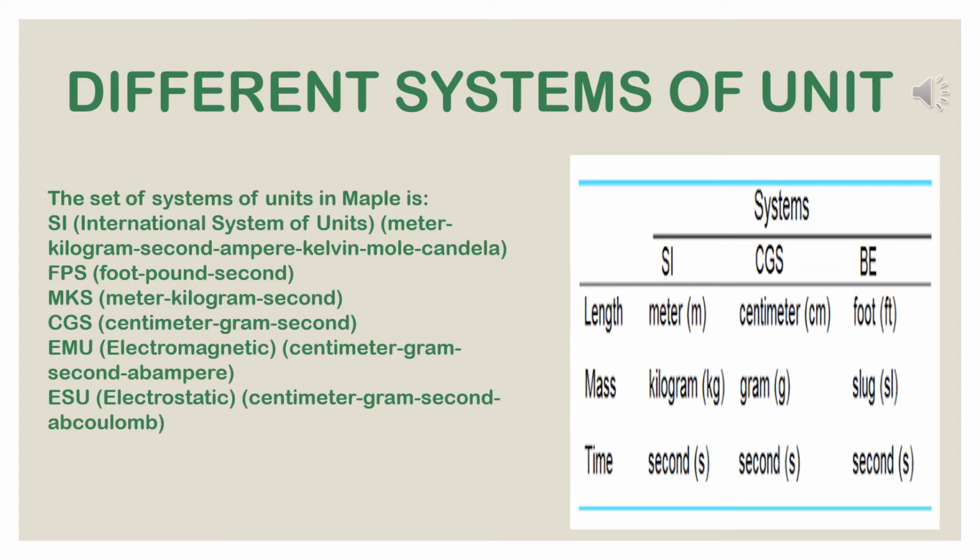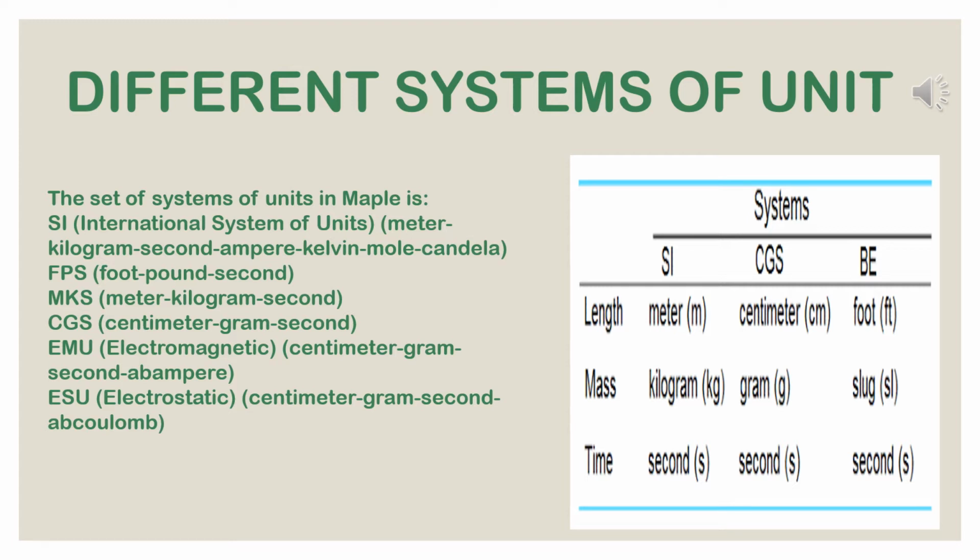In 1960, at the 11th General Conference on Weights and Measures held at Paris, an international system of units was adopted to have a consistent system of units and also to simplify the communications among the scientists. This system of unit is known as Le Système International d'Unités, abbreviated as SI units.